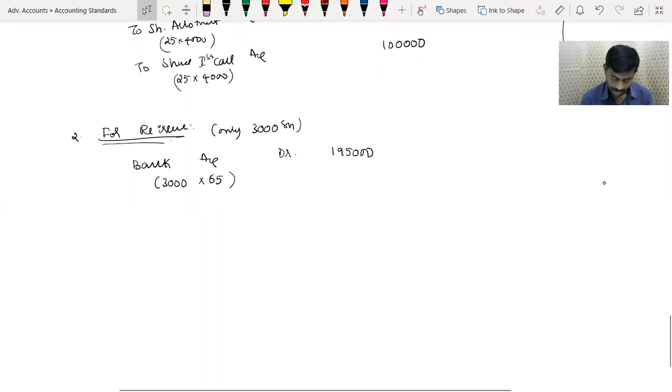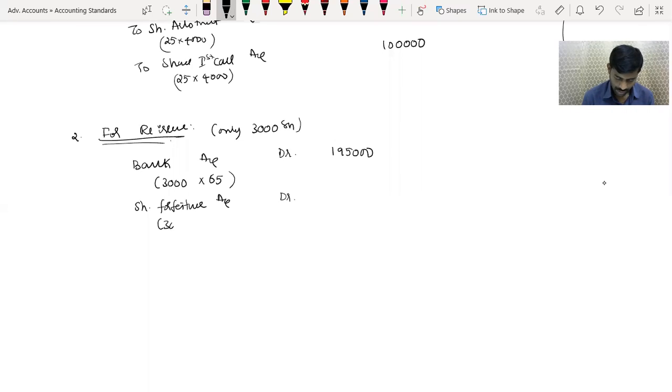Next balance 10 rupee. Here is 65. 10 rupee is share forfeiture account because it has been issued as a paid up 75. Therefore, share forfeiture account debit. So 3,000 into 10 rupee. How this 10 came? 75 minus 65 issue price. Therefore 10 rupee. This amounts to 30,000.